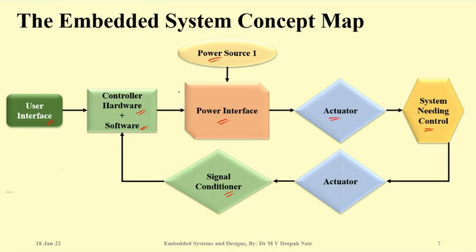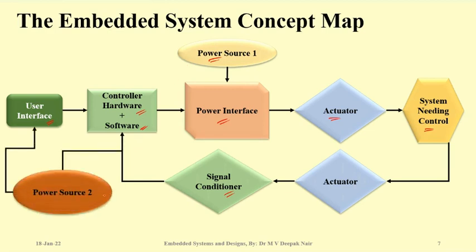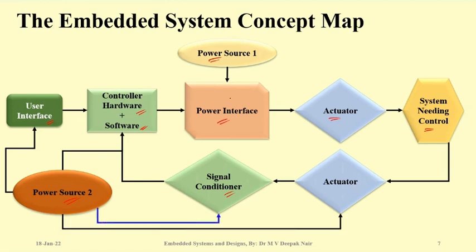Apart from that, sometimes it is necessary to use different power sources also. One power source for the microcontroller, another power source for actuators or motors and so on. So in that case, you may have more than one power supply, which may control many different blocks.